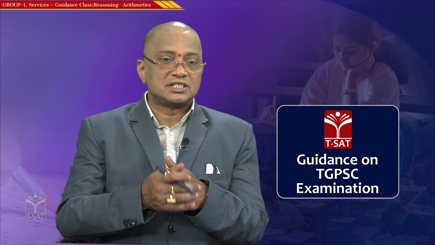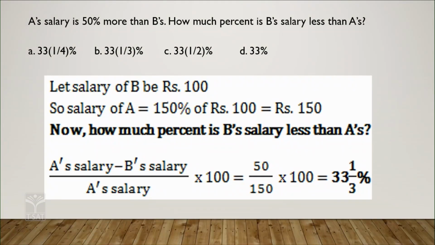So, what kind of questions in the examination may they generally ask? See, one question is given: A's salary is 50% more than B's salary. How much percentage is B's salary less than A's? For this I am giving a simple idea to all the aspirants here. If you go with X and calculate it, that's a little bit of a lengthy method.